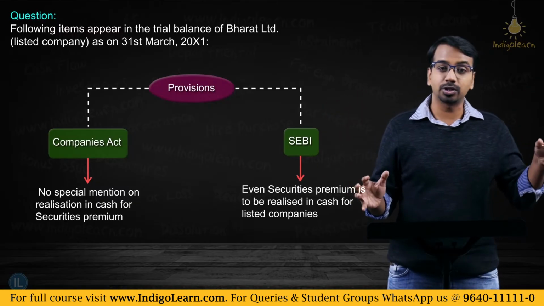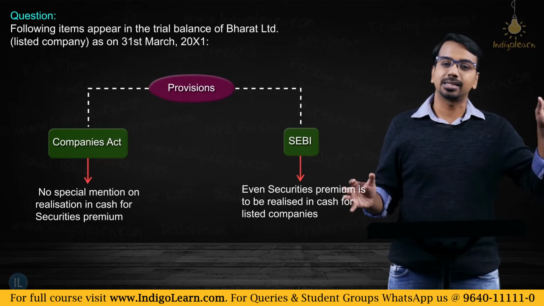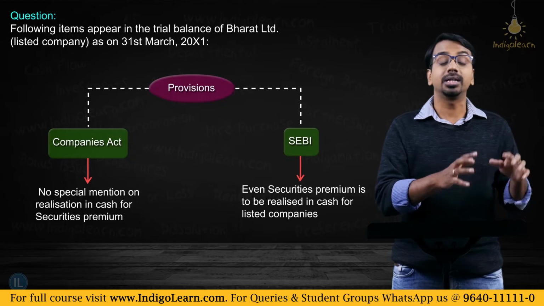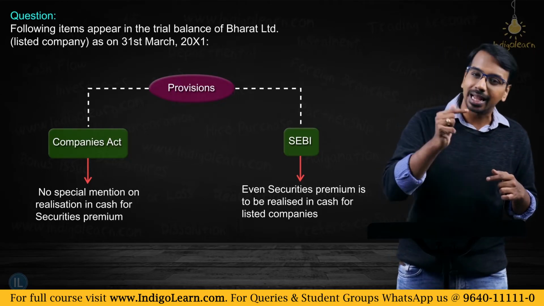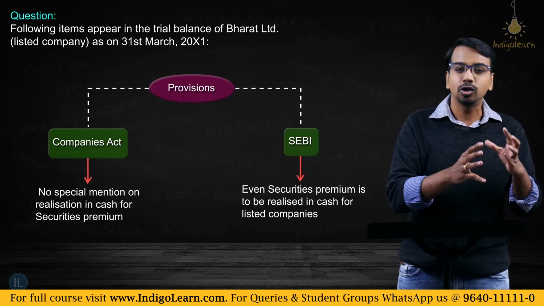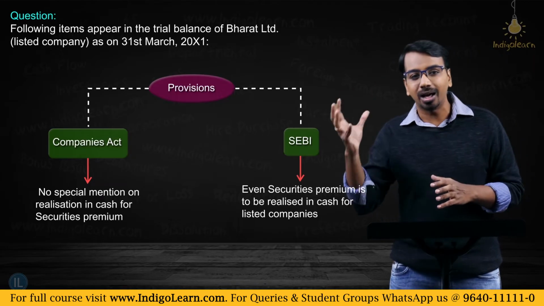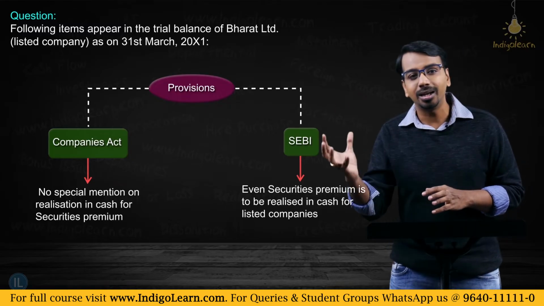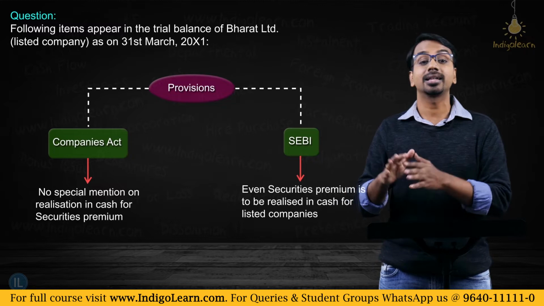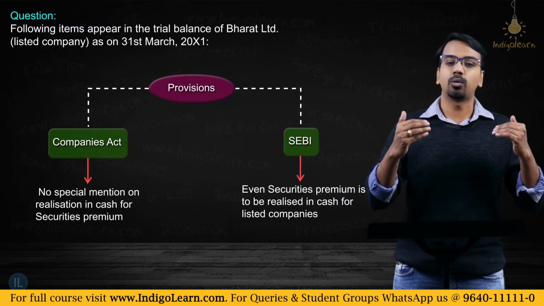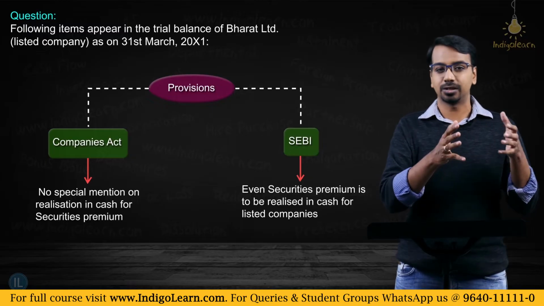So what is the SEBI provision? SEBI provision is that securities premium must be realized in cash. If it is a listed company, this provision applies, and if securities premium is realized in cash, only then you will be able to use it for bonus issue. Whereas if it is an unlisted company, even securities premium collected other than in cash can be utilized. Generally what I would suggest is, if the question mentions specifically listed, unlisted, it is fine.